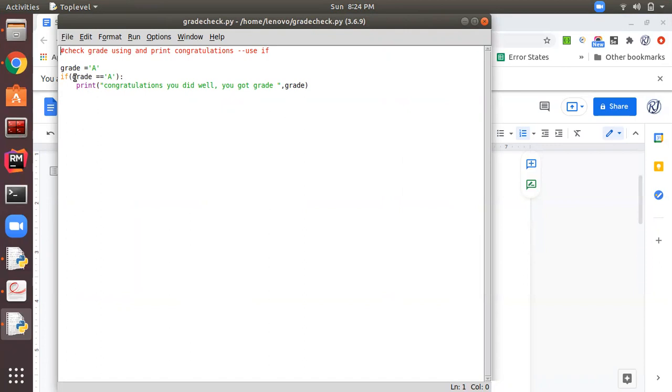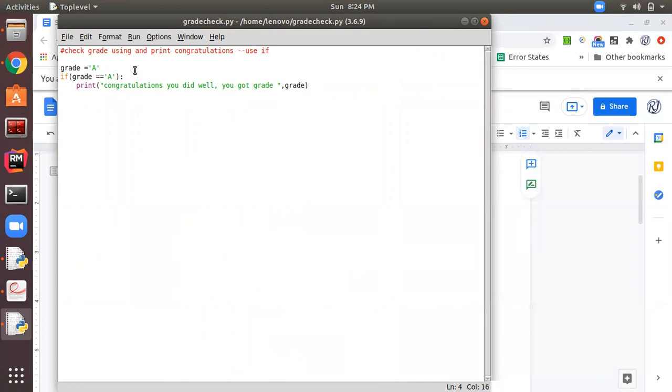As you can see, the if compound statement starts with the if keyword, and in round brackets I have provided the condition. What is my condition? Grade equal to A.